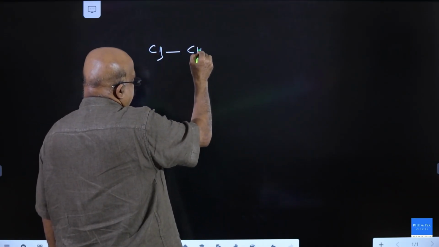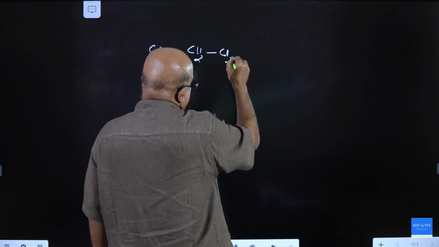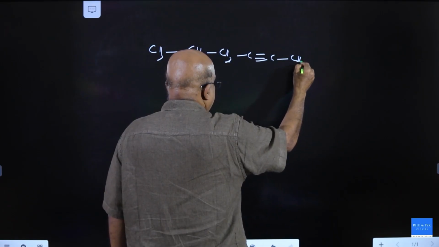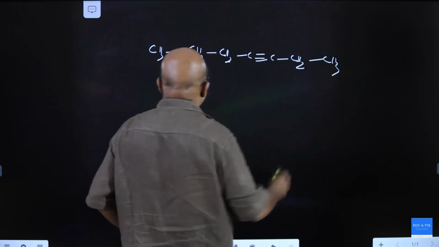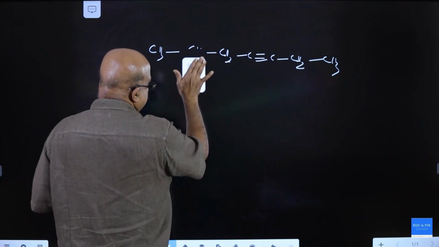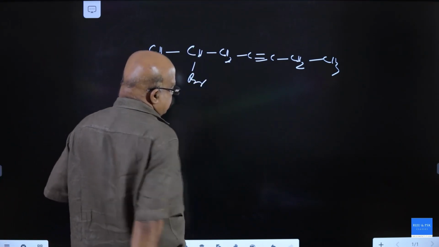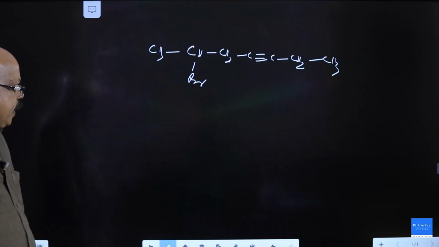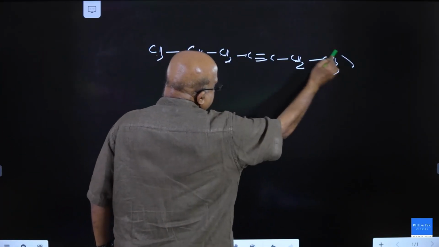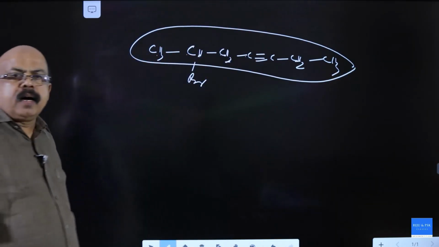CH3. Here you see a 7 carbon chain with a triple bond.